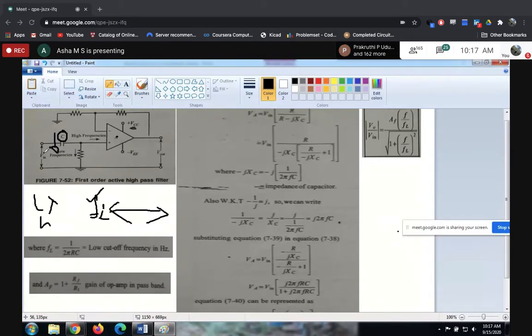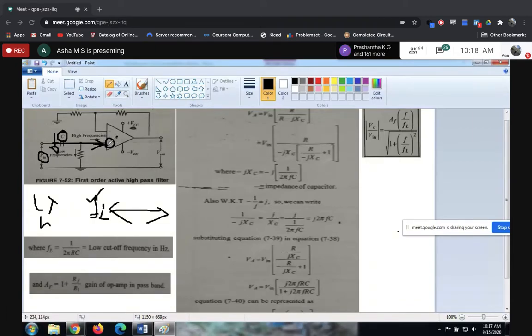So once the Vin crosses this FL, the reactance offered decreases, and the input passes. The capacitor allows it, telling the input, yes, you can proceed, so that the input comes to the non-inverting terminal of this op amp.